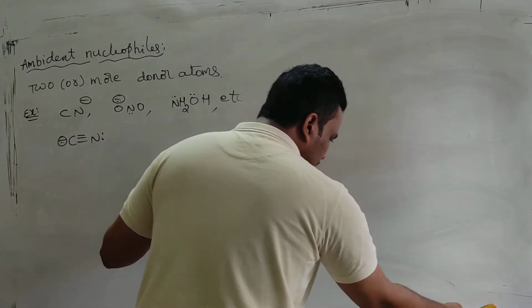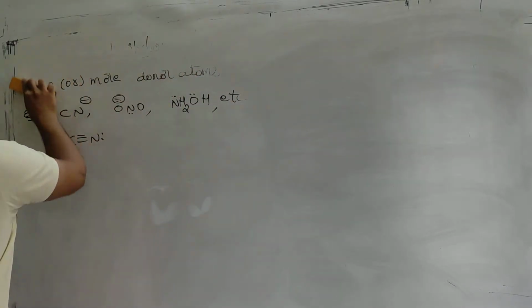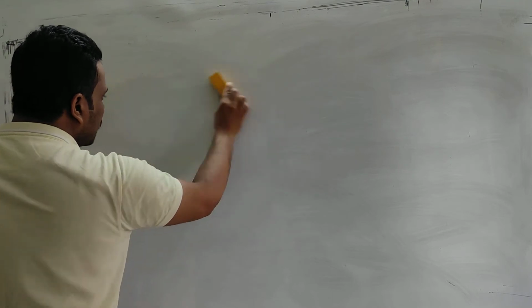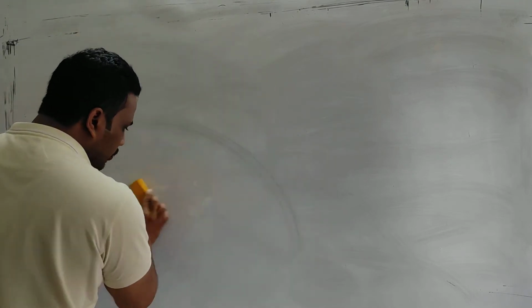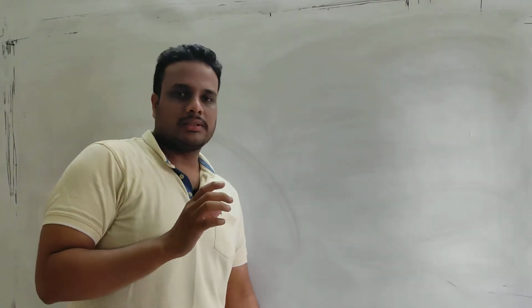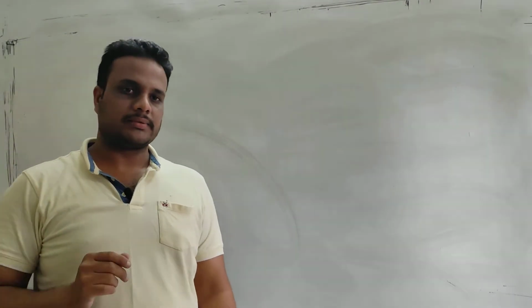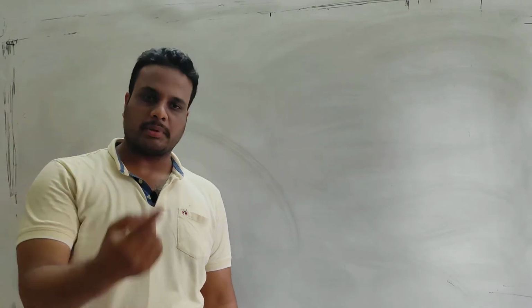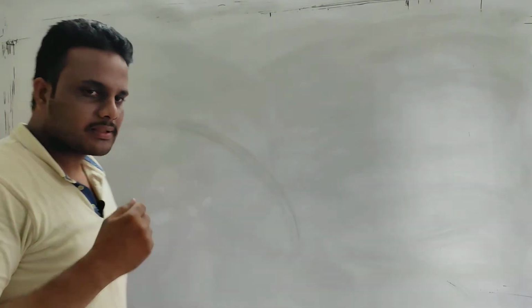That type of question has been asked in competitive examinations, like which of the following acts as an electrophile, which of the following acts as a nucleophile. And now what I am going to teach are tricks to find nucleophilicity. Actually nucleophiles have the tendency to donate an electron pair, and that tendency is called nucleophilicity.